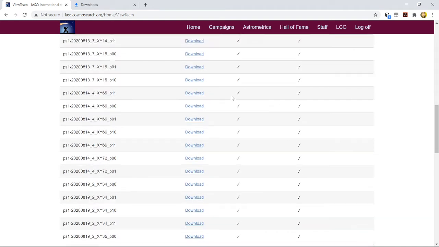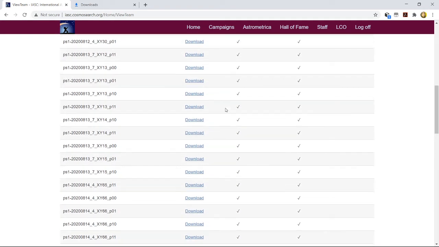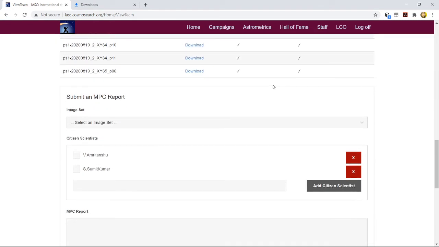Once downloaded, you analyze them in Astrometrica. These are the number of image sets that you will be receiving for one month on a weekly basis or an updated basis. Two or three times, or at maximum four or five times, you will receive the image sets. Then you have to select the image set for which you have done the analysis. Be very careful as the image sets are very lengthy, so double scrutinize them before selecting any image set to work with.